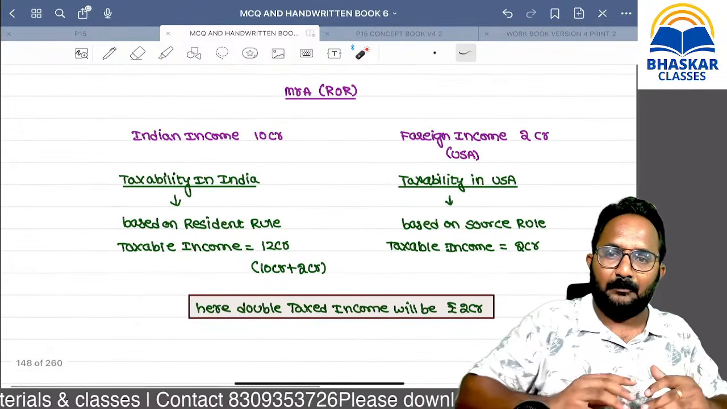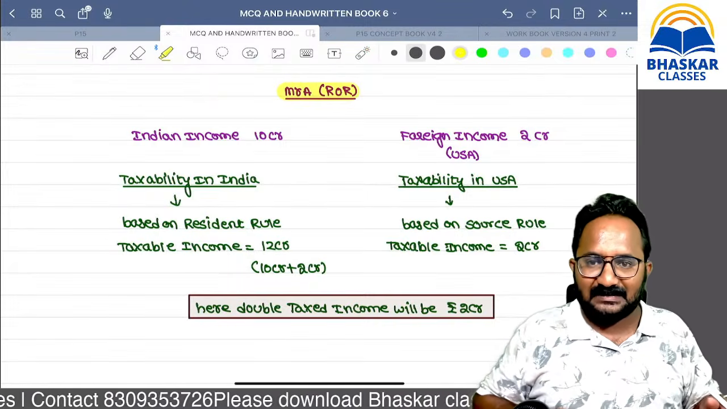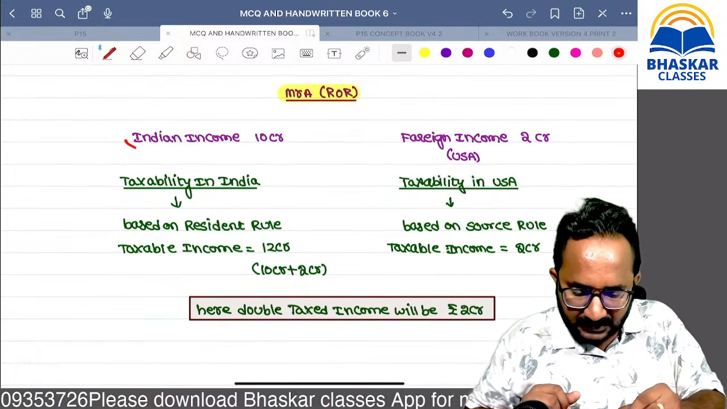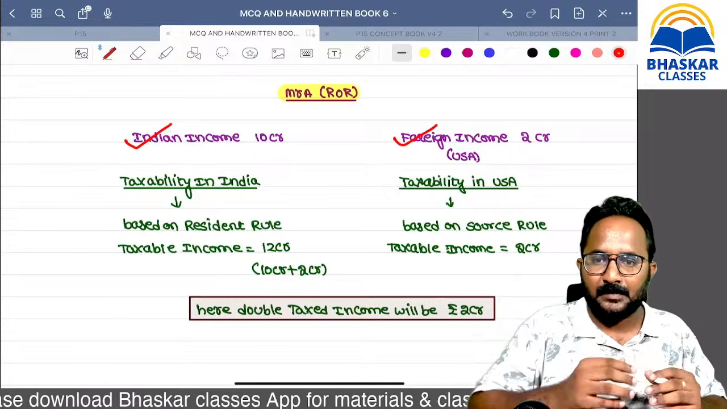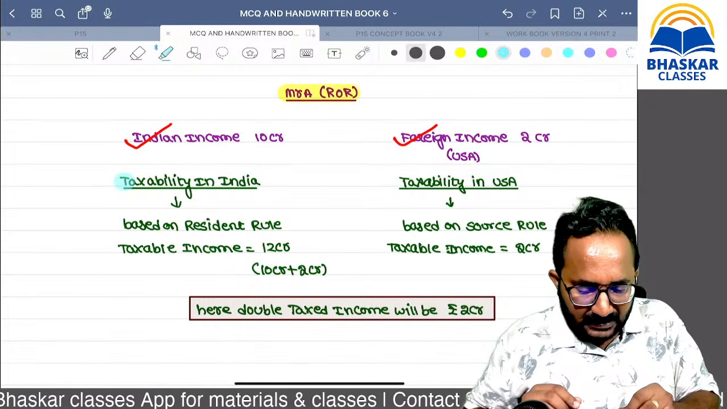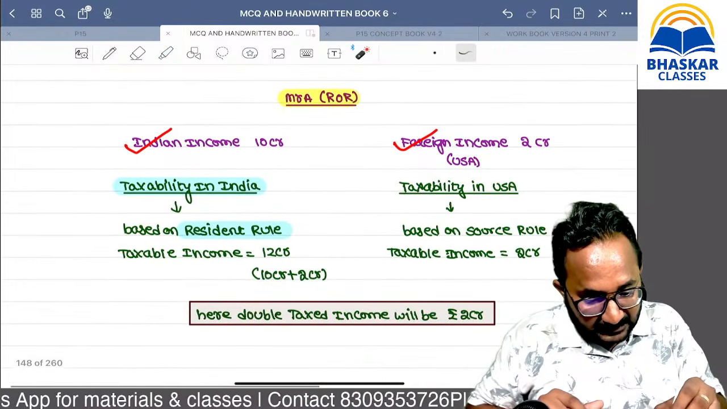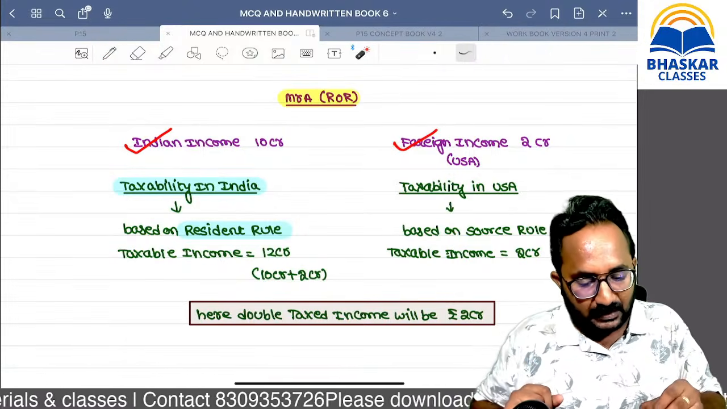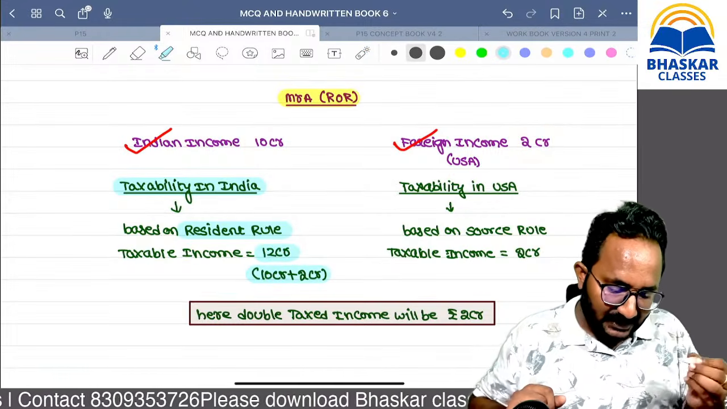Next, for our entire chapter we are taking this example only, listen carefully. A resident and ordinarily resident, Mr. A, has Indian income of 10 crore. The foreign income from the USA is 2 crores. What is the taxability in India? Taxability in India is based on the resident rule. Because you are a resident and ordinarily resident, the entire global income is taxable in your hands. What is global income? Indian income plus foreign income, both taxed altogether in India.